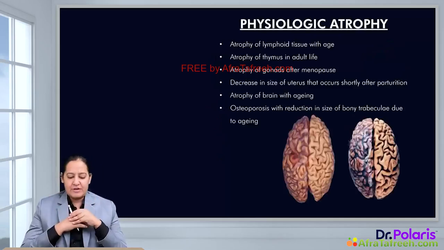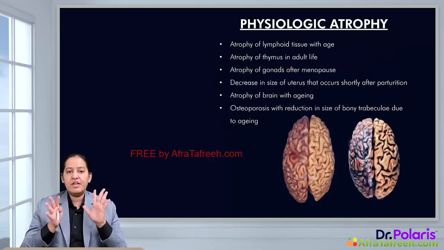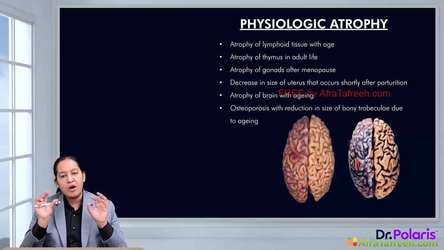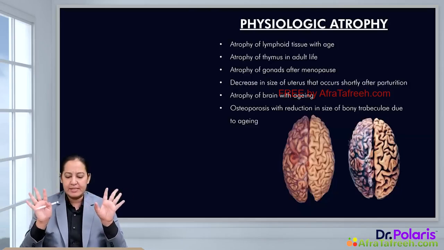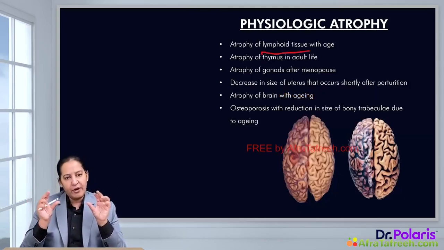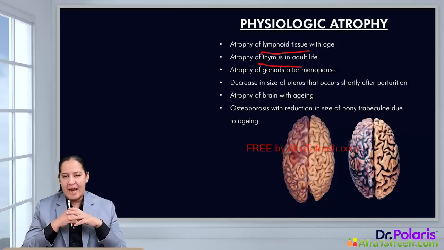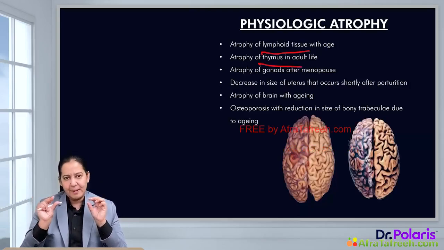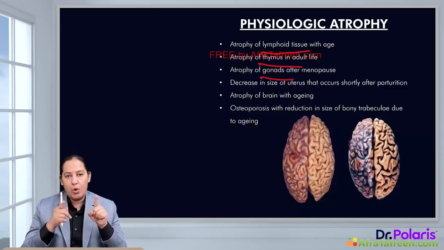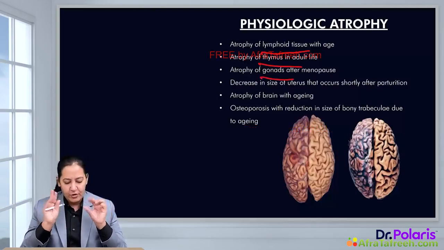Let me come to the examples of atrophy, starting with physiological atrophy. In the human body, there are a few examples in which the size of an organ is physiologically reduced. It is physiological, not a disease. For example, atrophy of the lymphoid tissue with age. We know that with age, the lymphoid tissue reduces in size compared to children. Atrophy of the thymus in adult life: in adult life, the thymus disappears, it is atrophied. Atrophy of the ovaries after menopause in females. We know that after menopause, the ovary reduces in size, and the reduction is due to atrophy. That you have to learn.